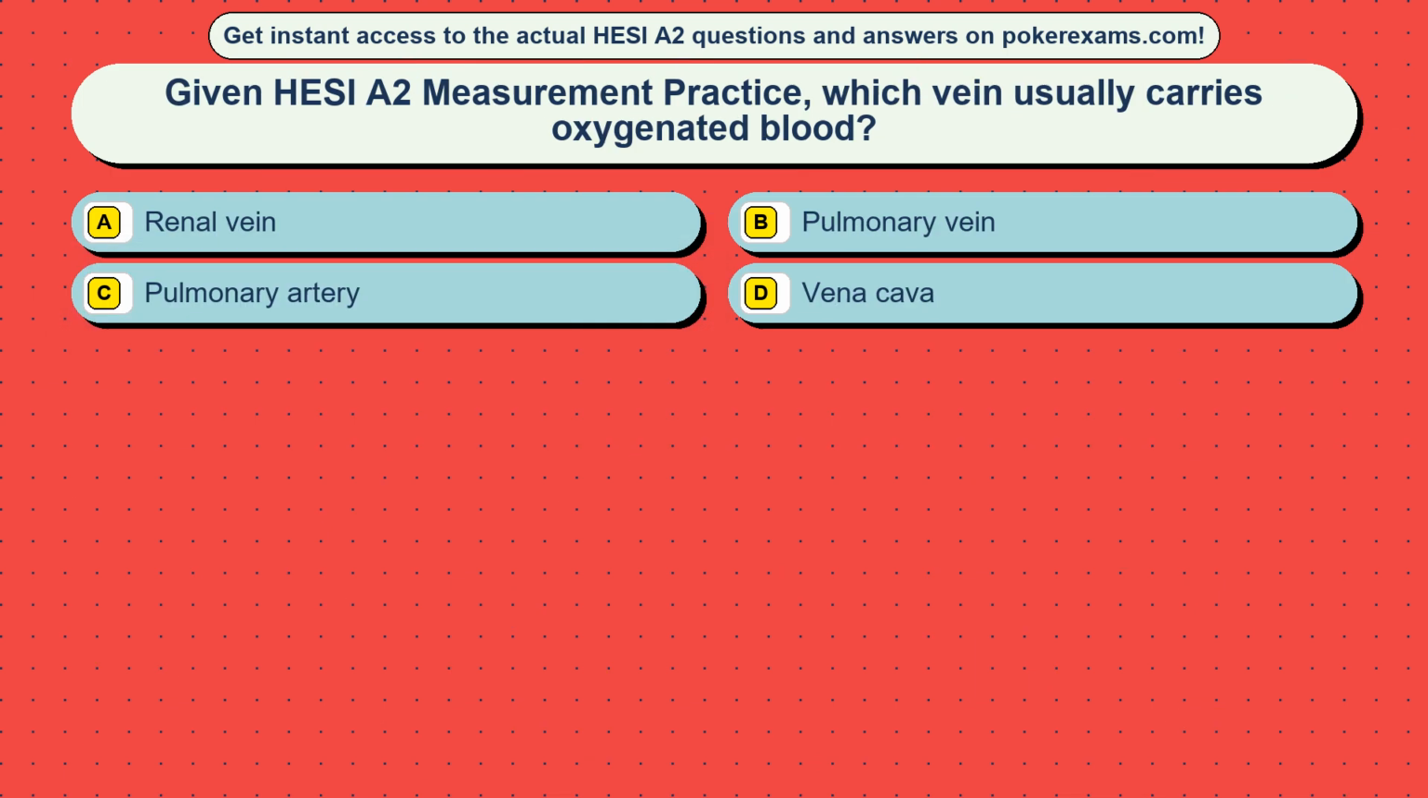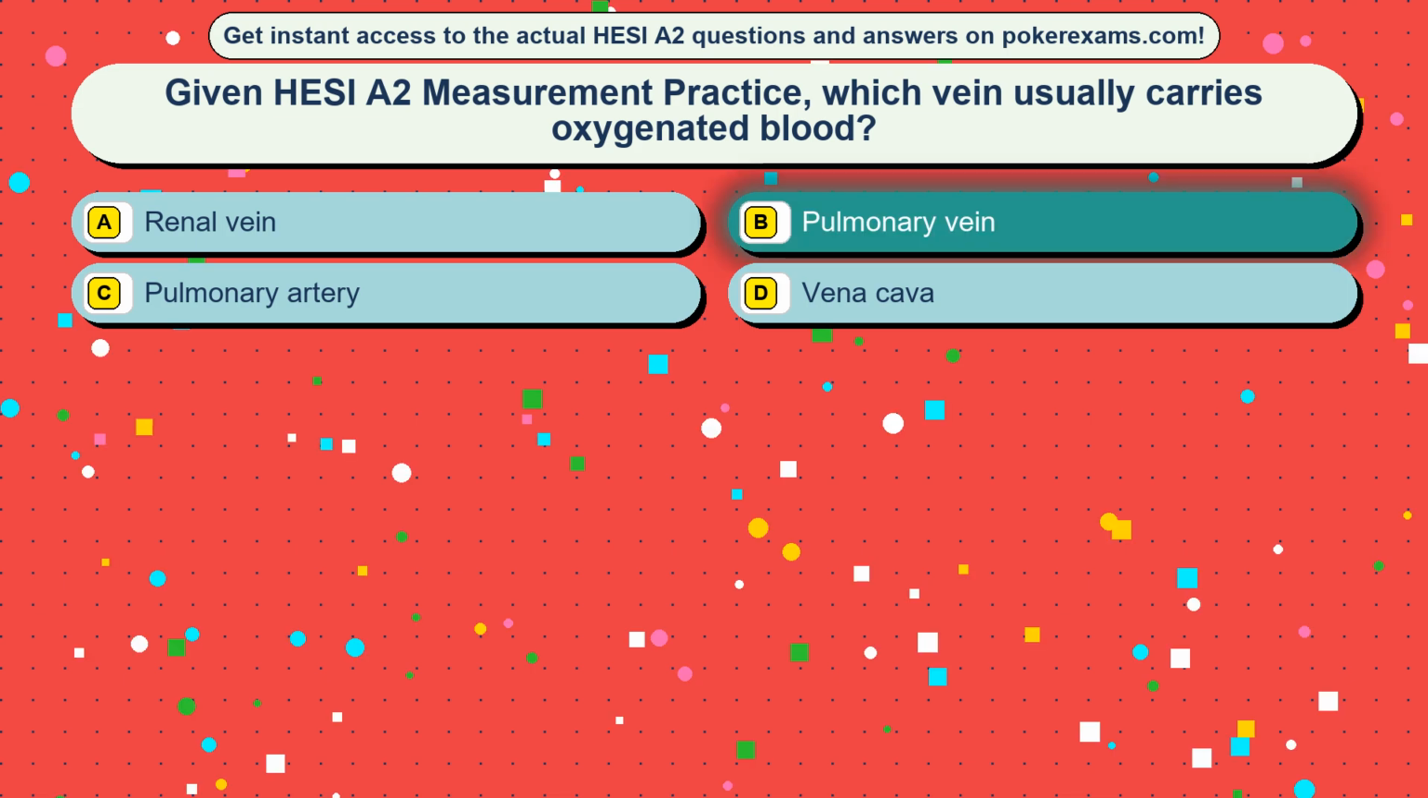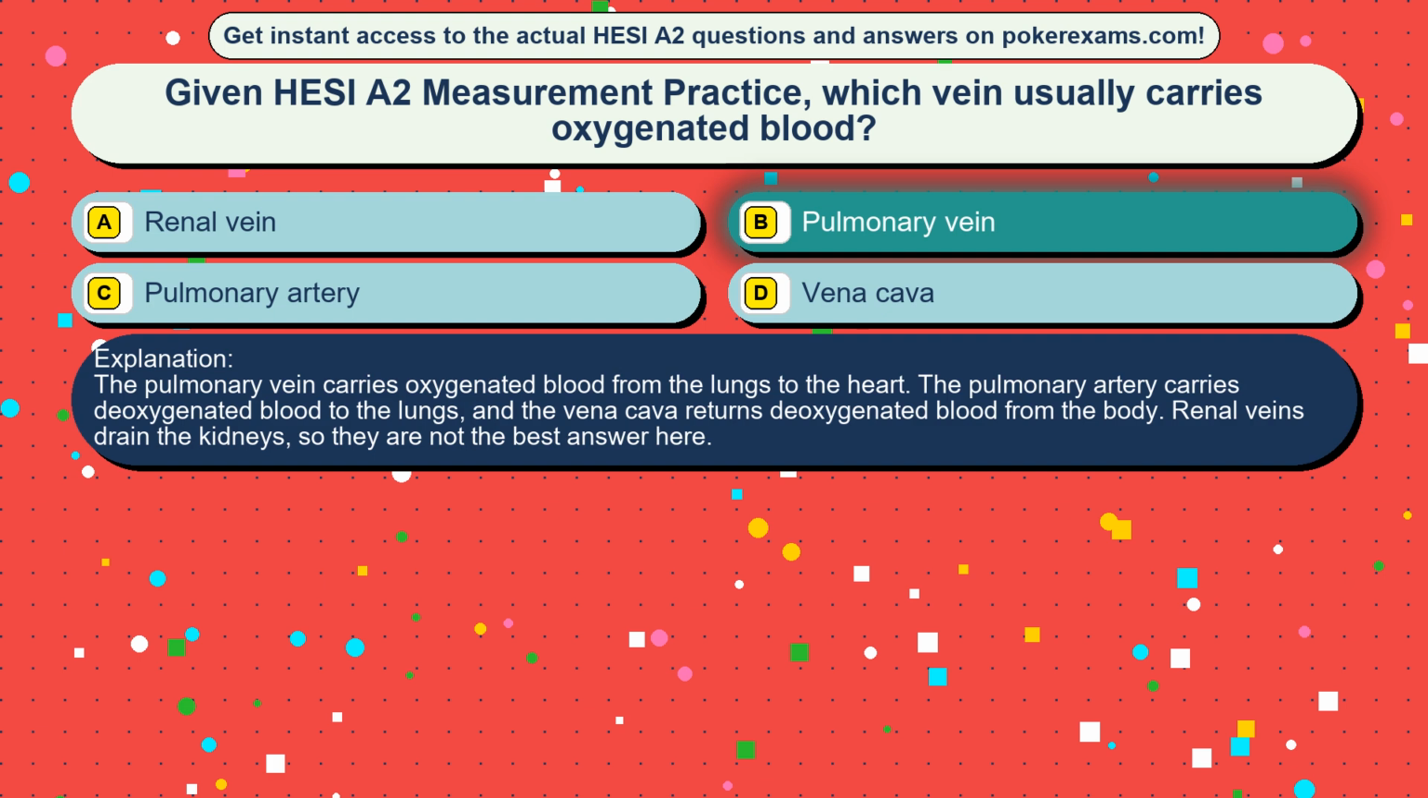Question 48. Given HESI A2 measurement practice, which vein usually carries oxygenated blood? Option A, renal vein. Option B, pulmonary vein. Option C, pulmonary artery. Option D, vena cava. The correct answer is option B, pulmonary vein. The pulmonary vein carries oxygenated blood from the lungs to the heart. The pulmonary artery carries deoxygenated blood to the lungs, and the vena cava returns deoxygenated blood from the body. Renal veins drain the kidneys, so they are not the best answer here.